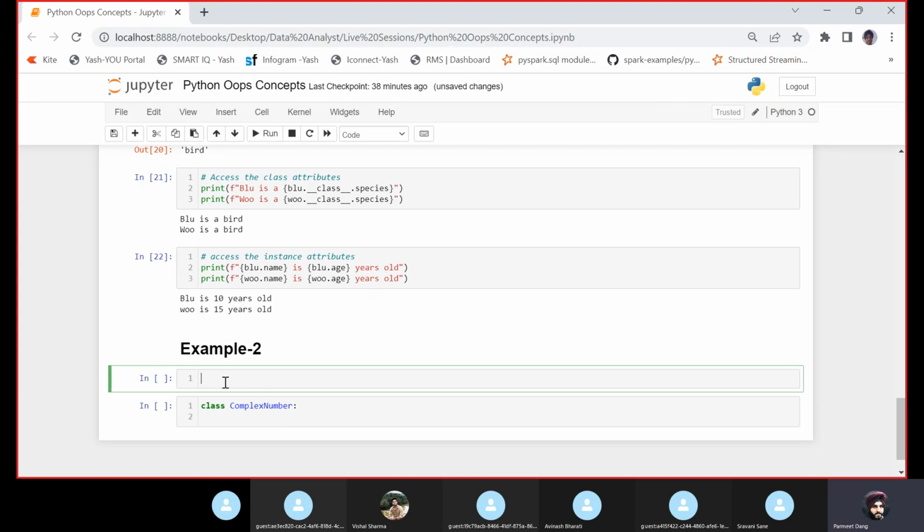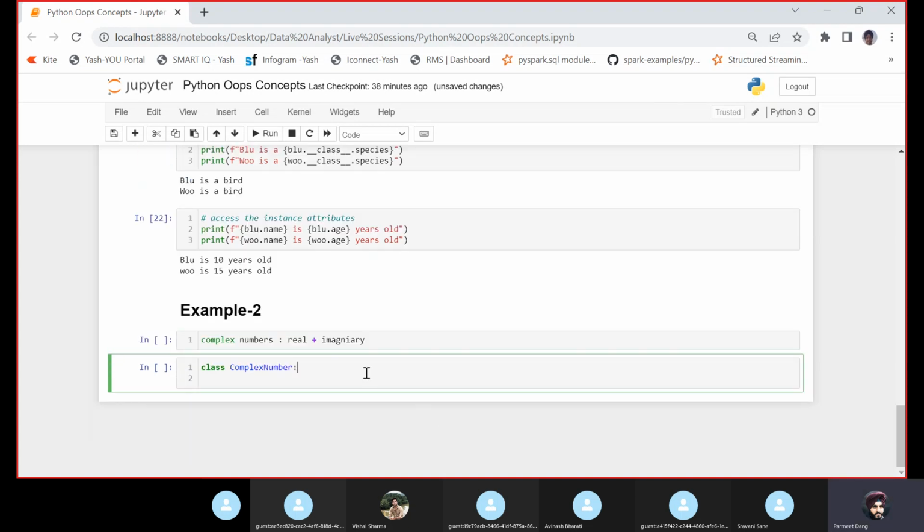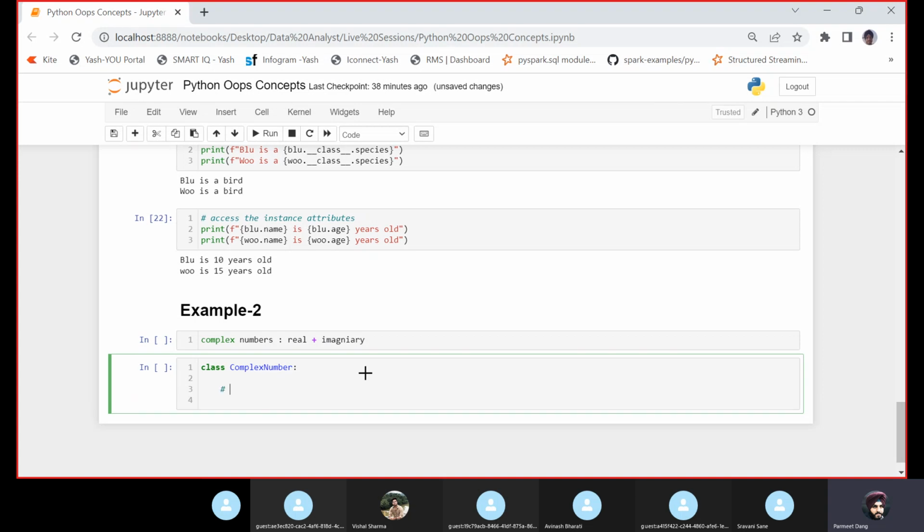Complex numbers are nothing but a real part plus an imaginary part. Now here I am creating a class which is ComplexNumber, and first I'll define a constructor. So how to define the constructor of a class? I'll write def __init__.